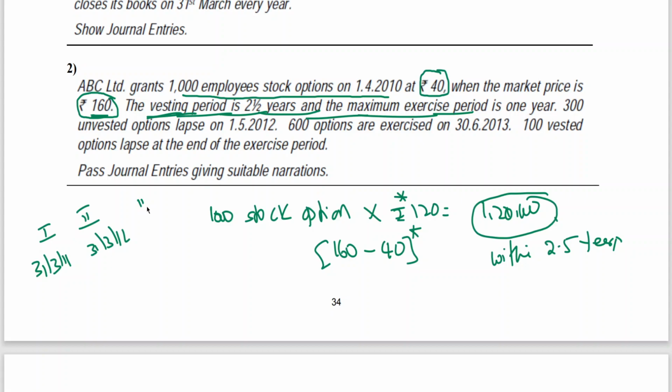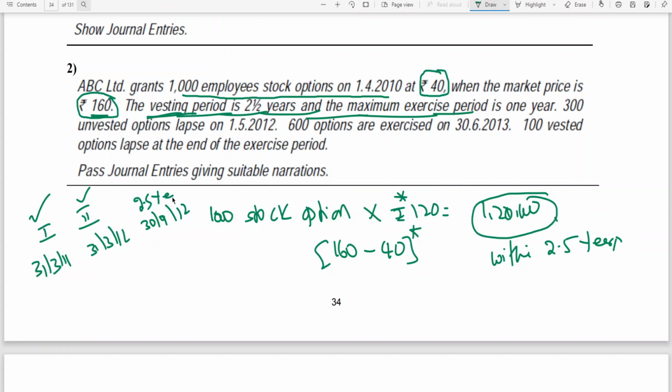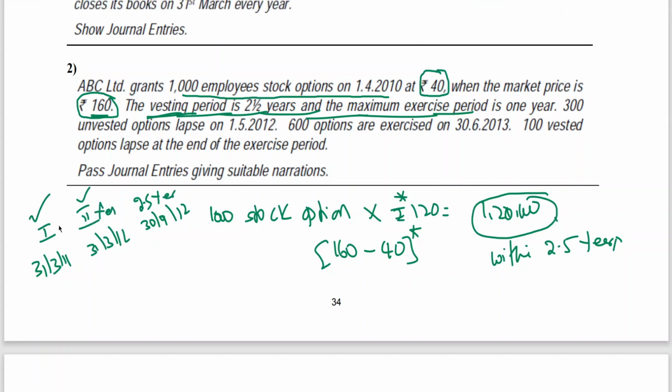It is going to be 30th September 2012. That is 6 months after the second year. Let me put it this way, 2.5 years. So it has to be 48,000, 48,000, 24,000; like this it is to be amortized.